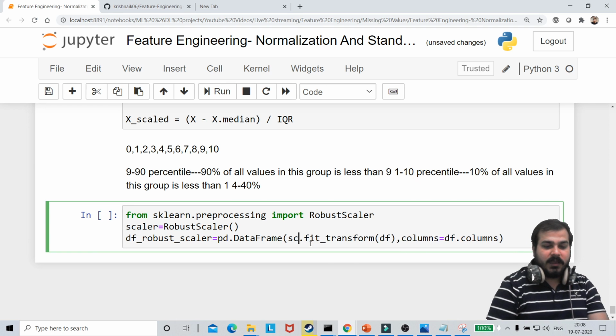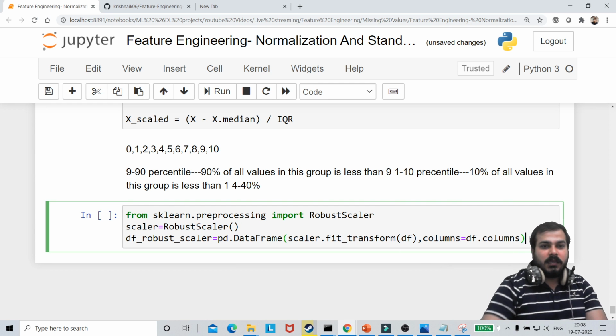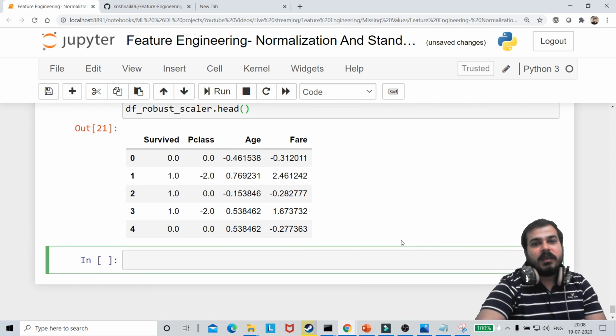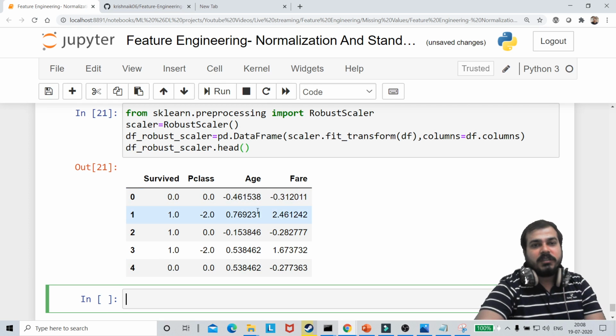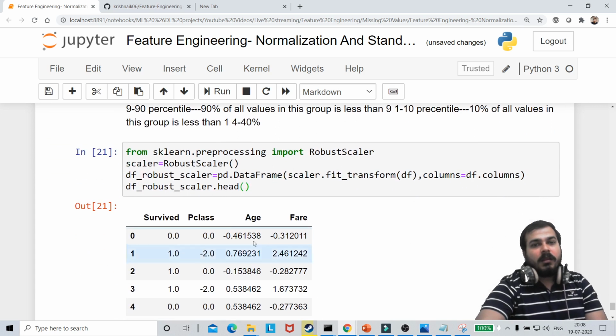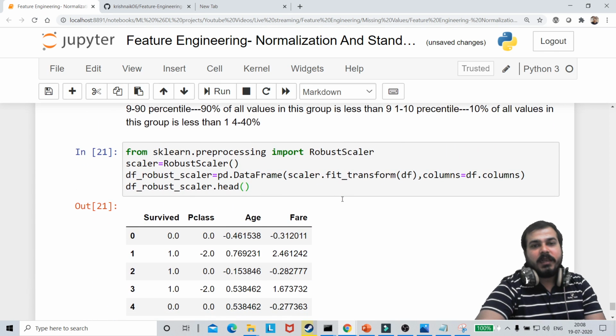Instead of MinMax, this will be my scaler.fit_transform on the df columns. This is there, and then I will add df_robust.head(). If I execute it, you'll be able to see all the transformation happening based on this particular formula itself. Now again, you can also check, but I hope everybody is clear with respect to this.